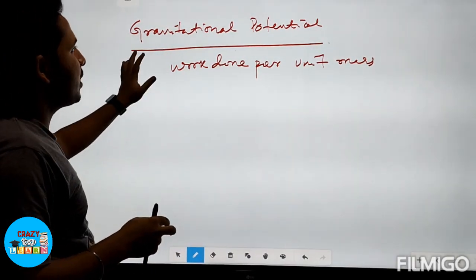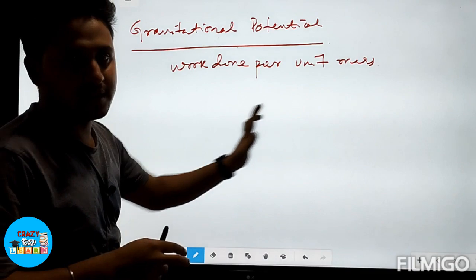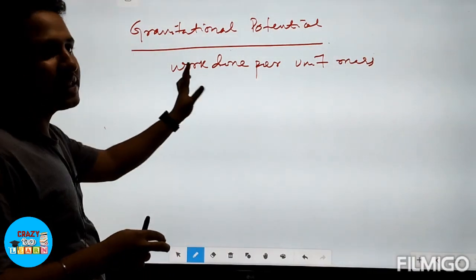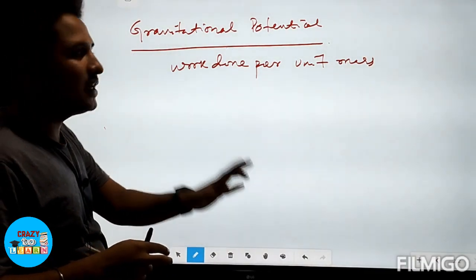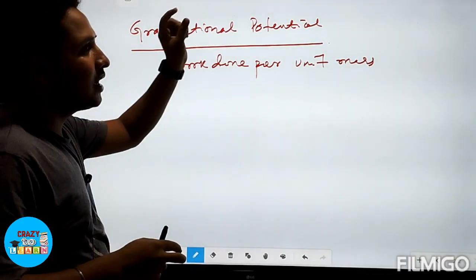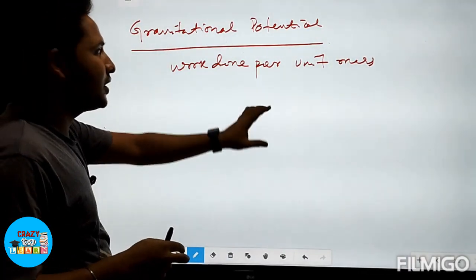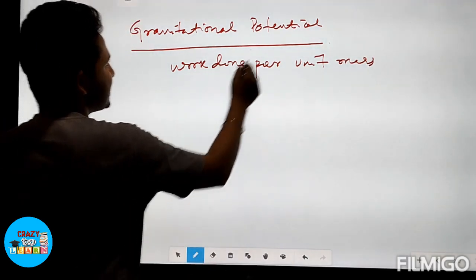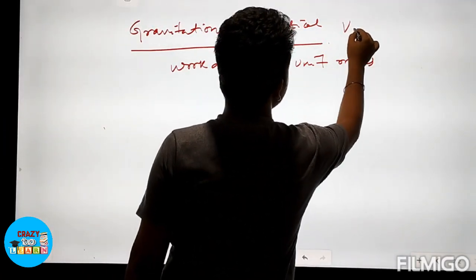Okay. So just remember, work done per unit mass. Gravitational potential at any point in the gravitational field is the amount of work done per unit mass, bringing a light body from infinity to that point, and it is represented by the symbol Vg.